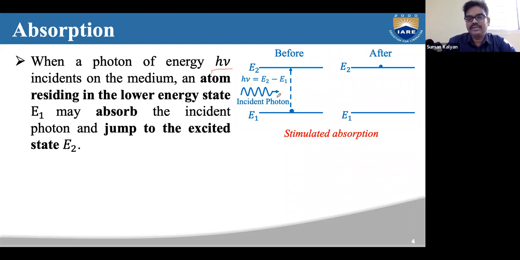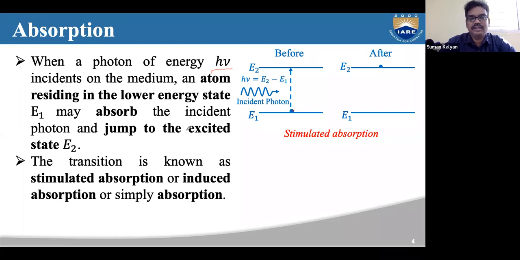When a photon is incident on the medium, the atom residing in the lower level absorbs this photon energy and moves to the higher energy level E2. This is possible only when the incident photon energy equals the difference between the energy levels, that is E2 minus E1. This particular process is called absorption.